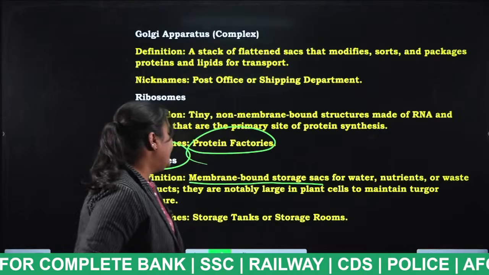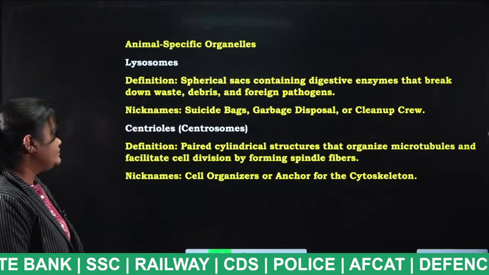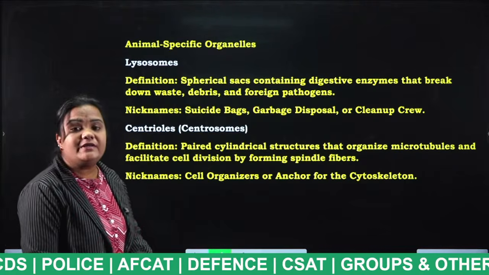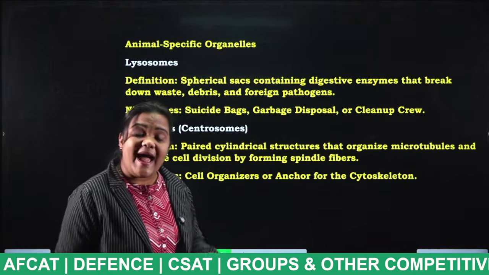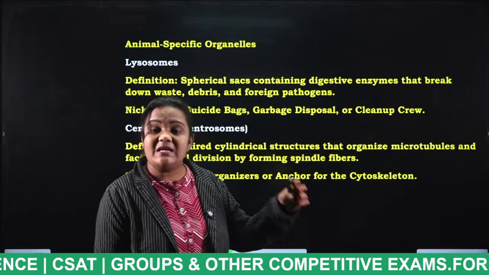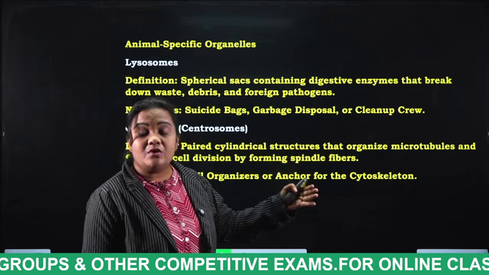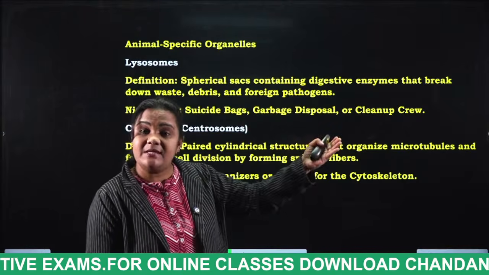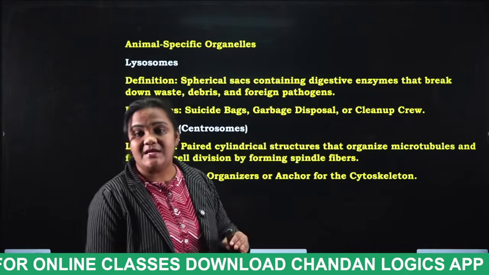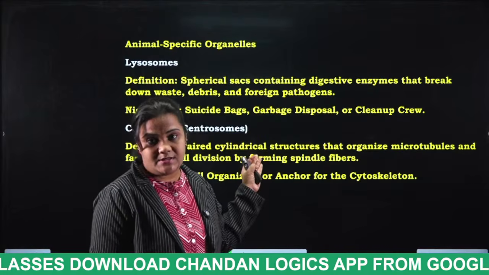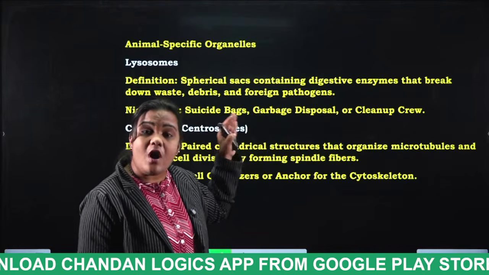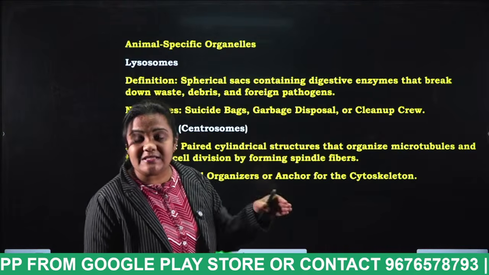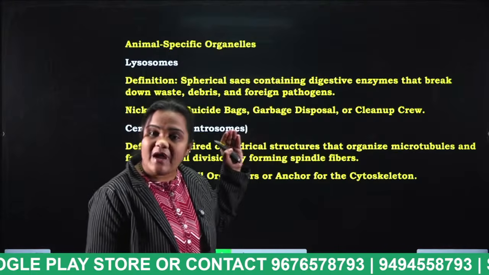Okay. Next, animal specific organelles. Now we are going to discuss. Some organelles are lacking in plants, so those are present in animals. Some are lacking in animals, and those will be present in the plants. Now we are going to discuss what are the specific organelles that are present in animals and what are the specific organelles that are present in the plants.